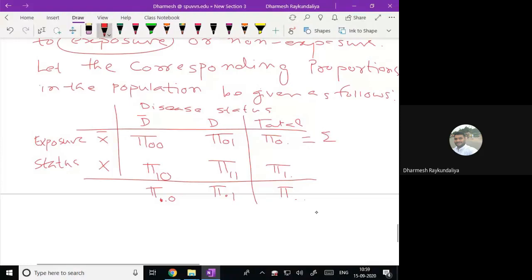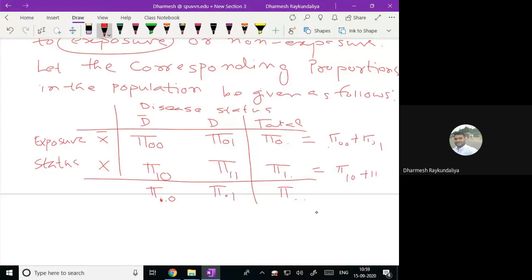Summation j equal to 0 to 1, and if you don't want to write the summation, let us simply write it. It is nothing but pi 0 0 plus pi 0 1. Here it is pi 1 0 plus pi 1 1.